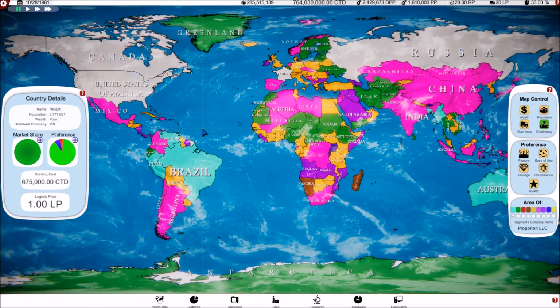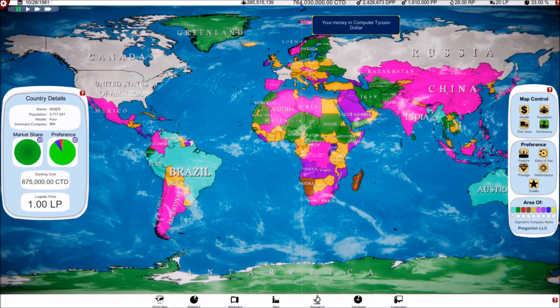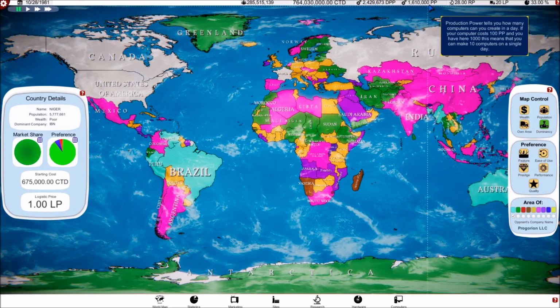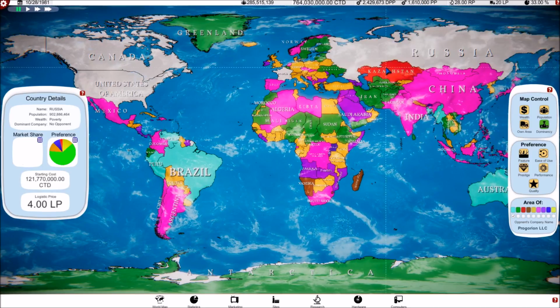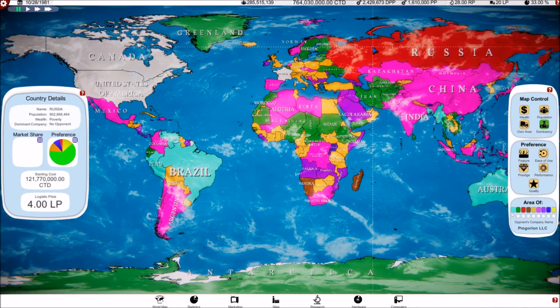I have no idea what was going on when we left off. Let's look around here. We've got $764 million. Check. We have 2.5 million demand for production and 1.6 million in the bank. Okay. Lots of logistics points, so we could buy into another country if we wanted to.